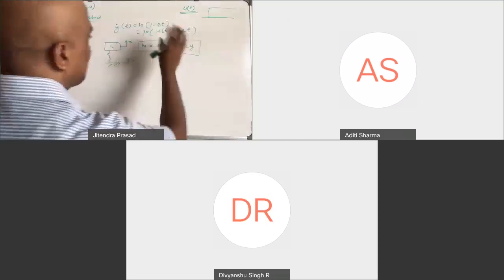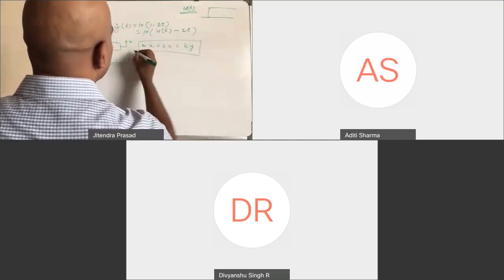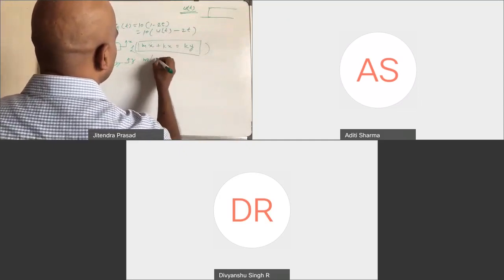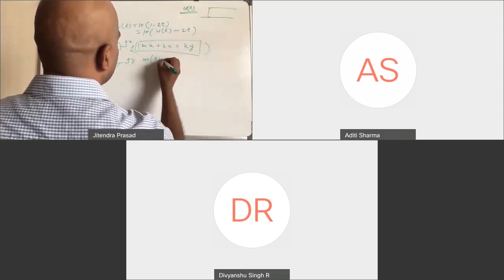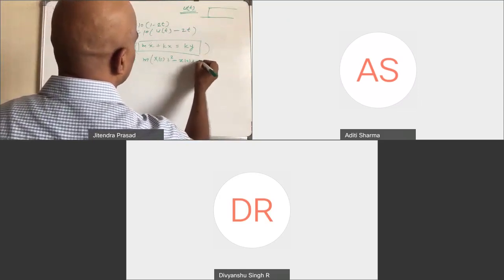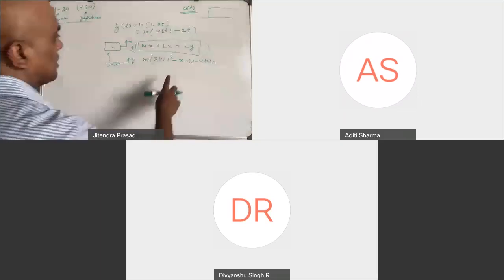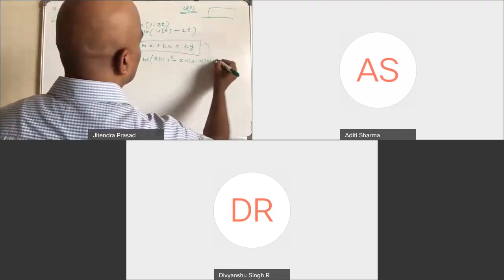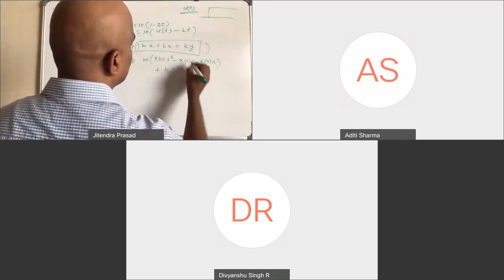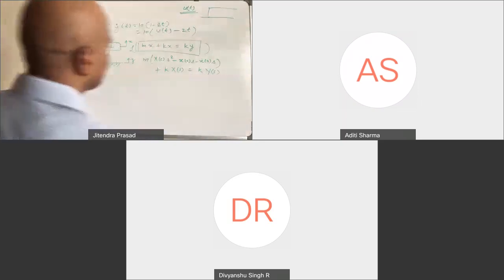Okay, so how to solve it, that I'm going to tell. In order to solve this one, you take the Laplace transform here. So what you get is m times (s square X(s) minus x naught s minus x dot naught) plus k X(s) equal to, from here, k times Y(s). You get it like that.